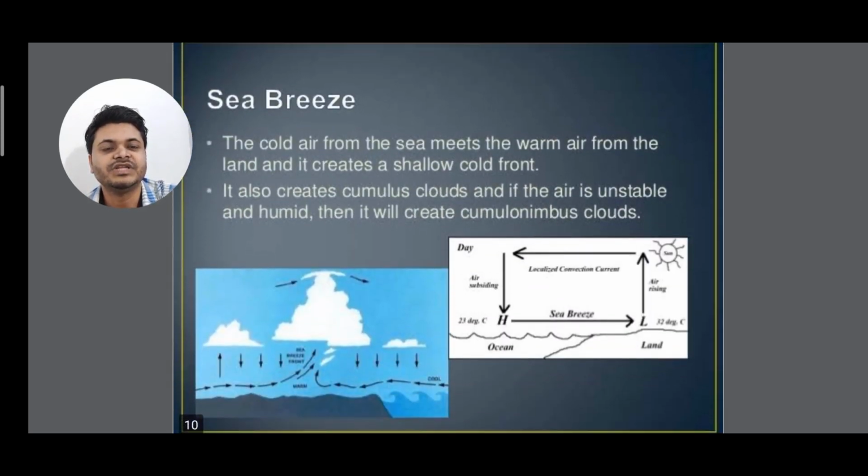Now let's move to the definition of sea breeze. What is a sea breeze? The cooler air from the sea meets the warm air from the land, and it creates a shallow cold front. It also creates cumulus clouds, and if the air is unstable and humid, then it will create cumulonimbus clouds. This is all about sea breeze.